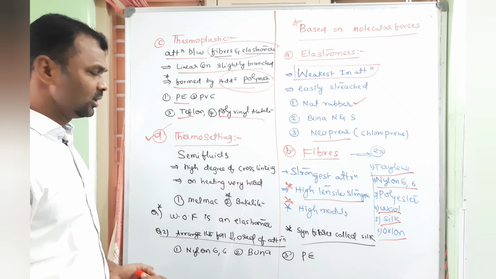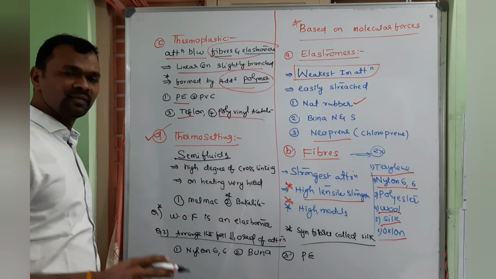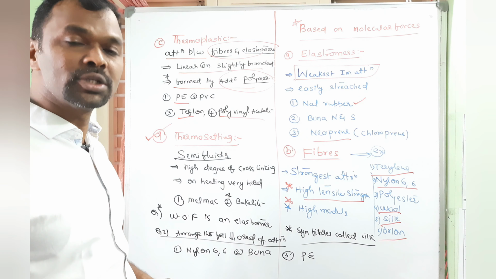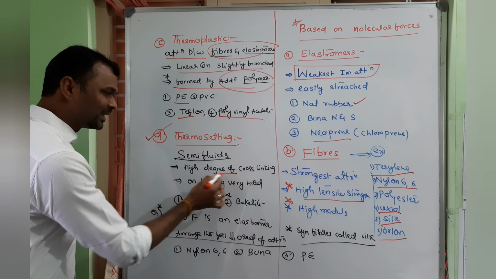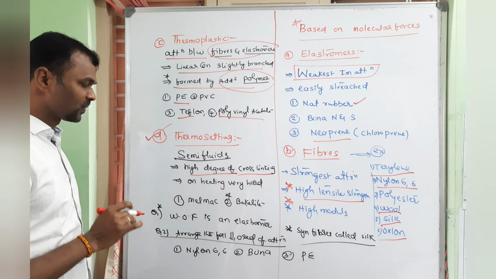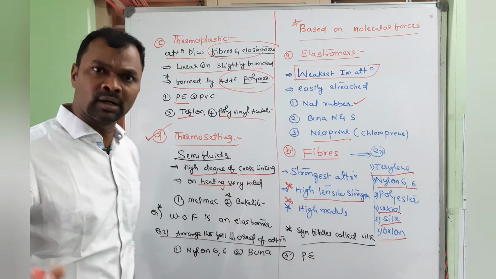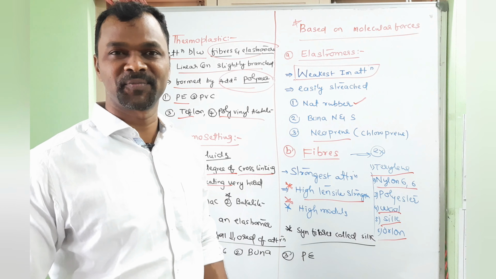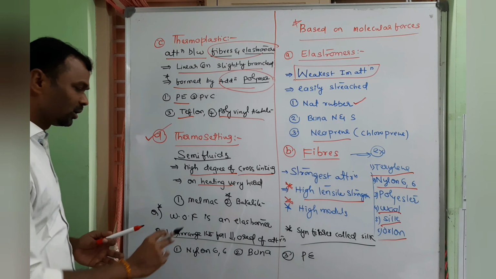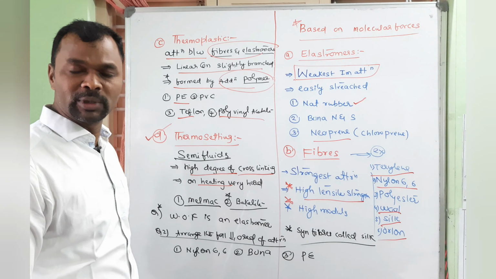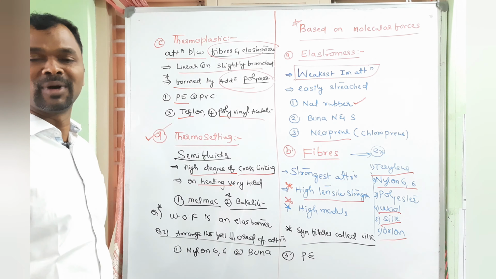And thermosettings. So generally, these are semi-fluids which are made up of multifunctional groups. They are highly branched. So high degree of cross-linking is there. On heating, they become very hard and it is a permanent change. It is permanent change. So example, melamine, bakelite. Bakelite already we discussed. The monomers are phenol and formaldehyde.